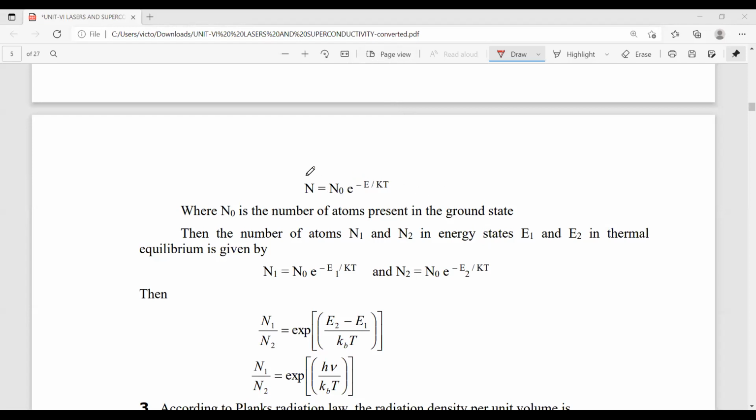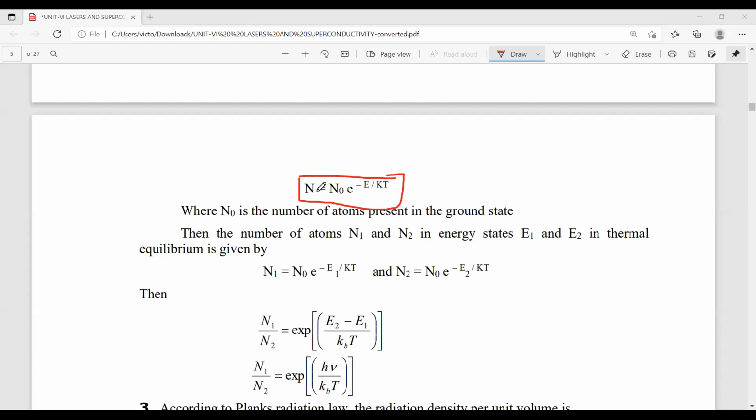This is the generalized expression. So N is the number of atoms present in the energy level. Now in this expression, N naught belongs to the number of atoms present in the ground state.